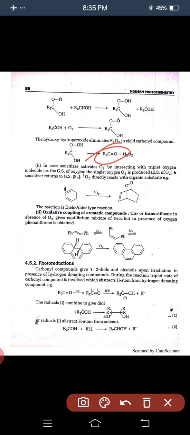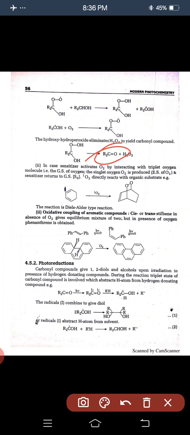Now in the second step, the sensitizer activates oxygen by interacting with triplet oxygen molecule, that is the ground state oxygen. Singlet oxygen is produced, the excited state of O2, and the sensitizer returns to ground state S0. Singlet O2 directly reacts with the organic substrate, that is the